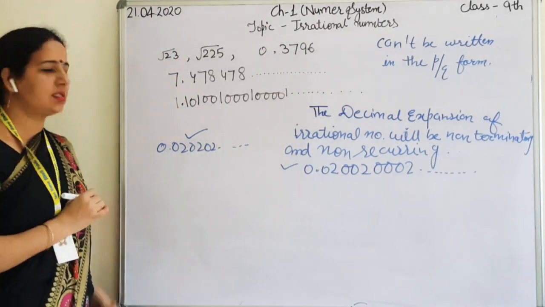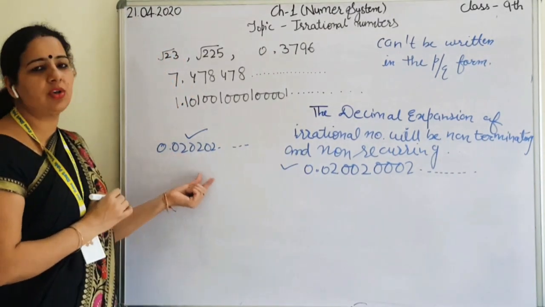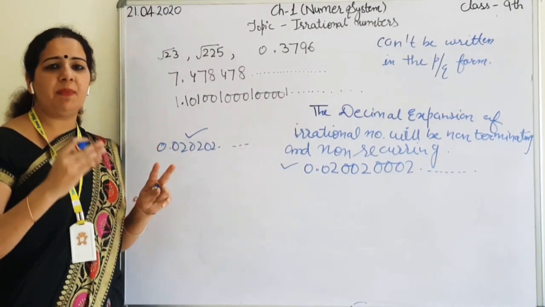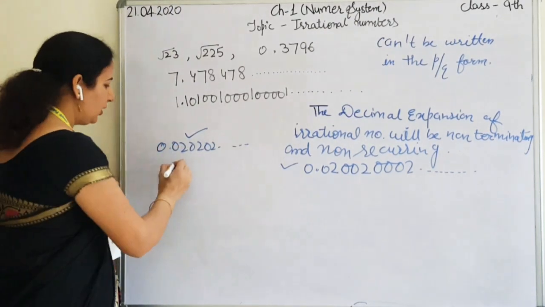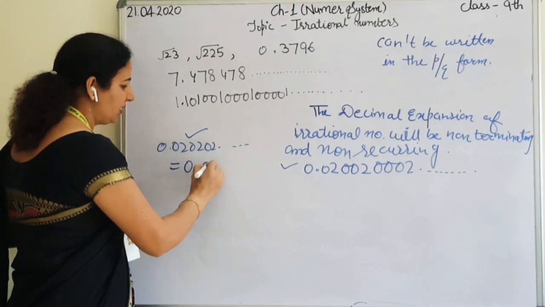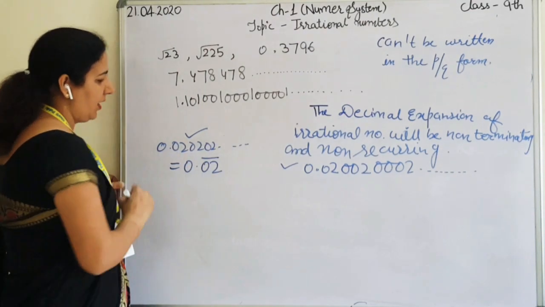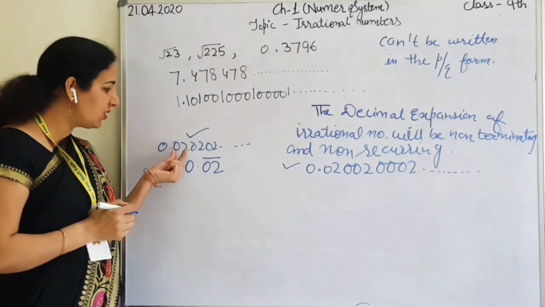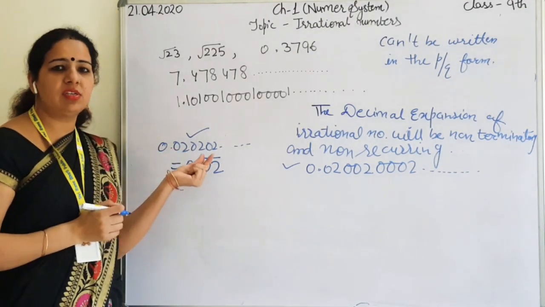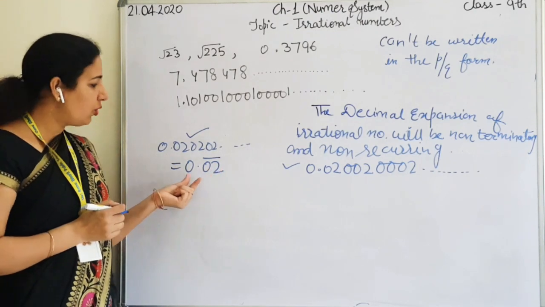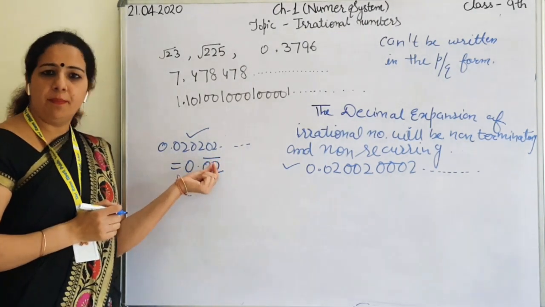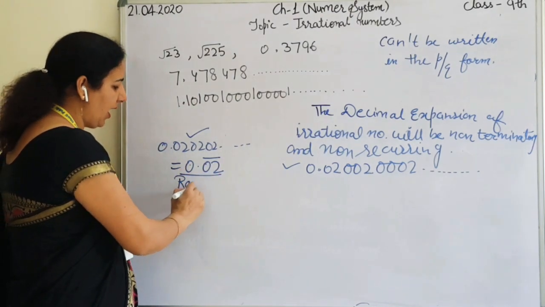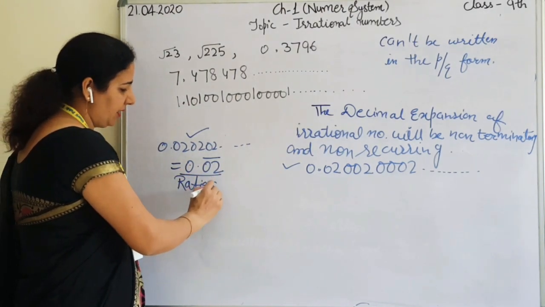In 0.020202, the digits 02 are repeating again and again. So this number can be written as 0.02 bar. It is a repeating number, 02 is repeating here. And all the numbers having bar sign are rational numbers.